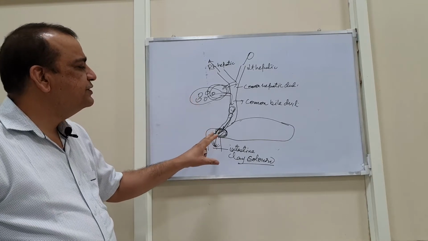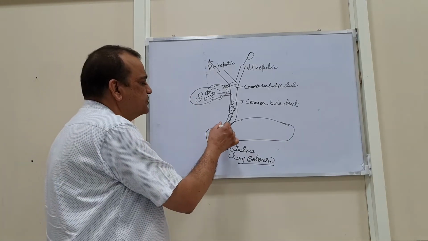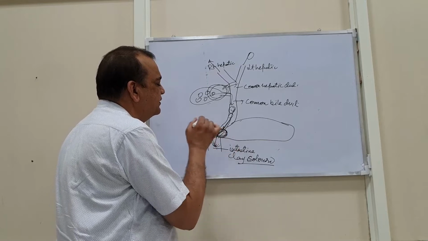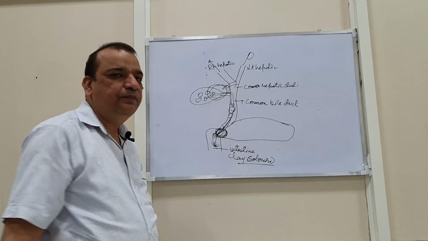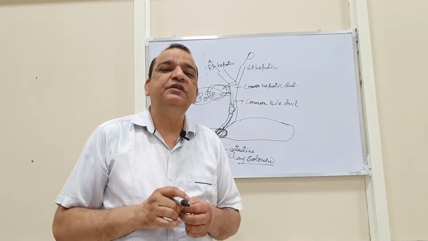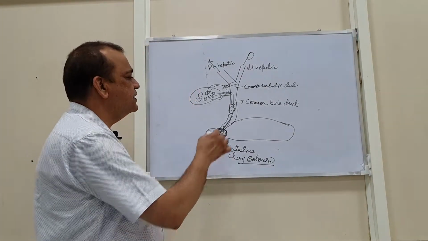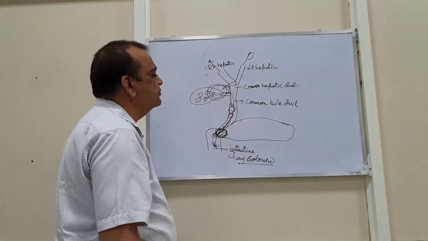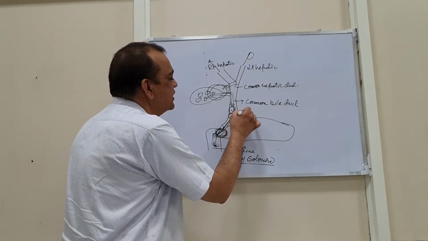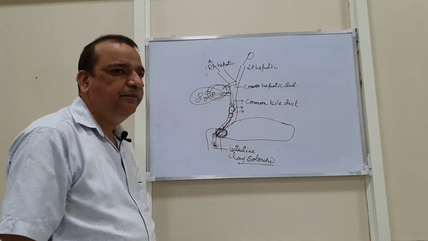Now, how to differentiate between the obstruction caused by a malignant tumor or the obstruction caused by a stone? If the obstruction is caused by a stone, when the stone enters the CBD, it is dilated up to a certain extent.